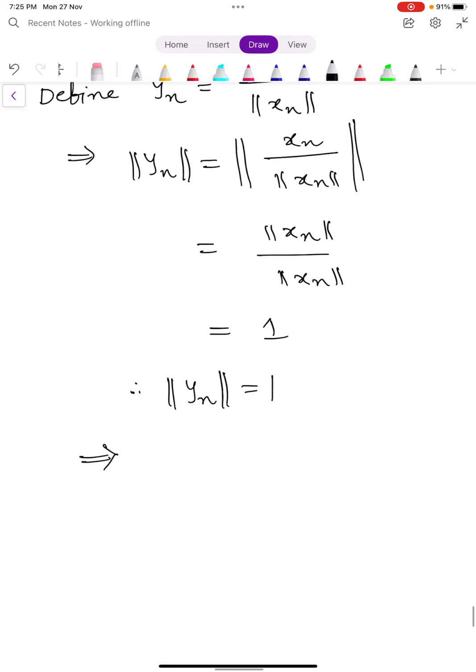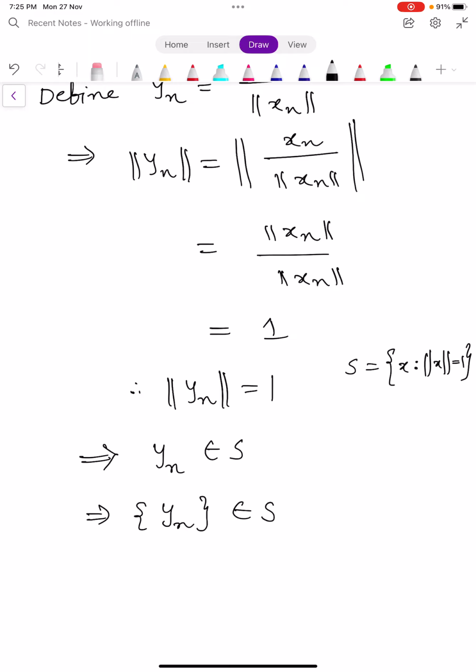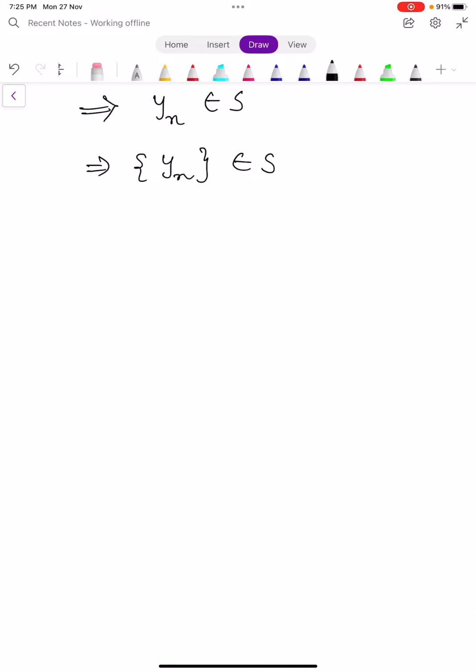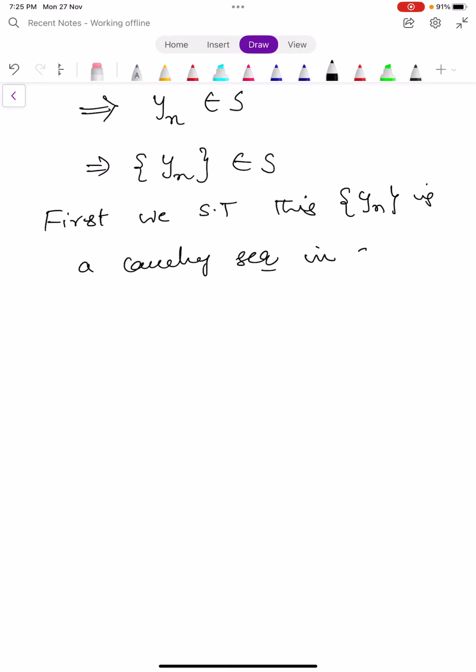If norm yn is equal to 1, by the definition of S, S is the set of all elements x such that norm x is equal to 1. So this shows us that yn belongs to S. It means the sequence yn is clearly defined over S. First we show that this sequence yn is a Cauchy sequence in capital S.